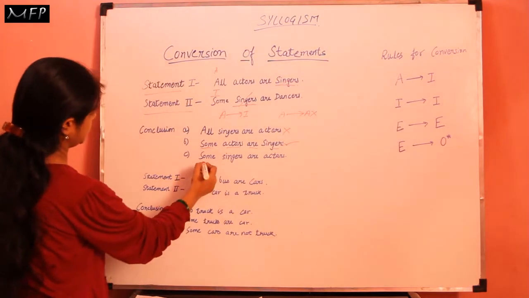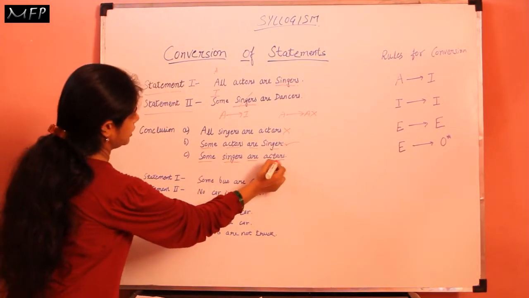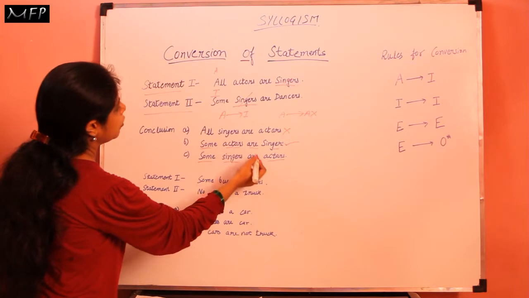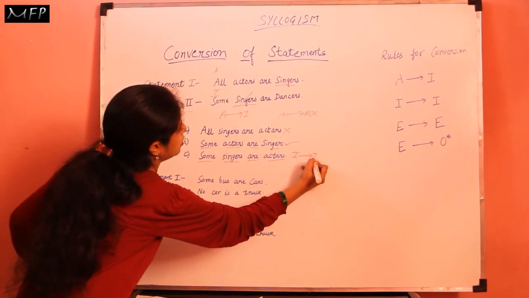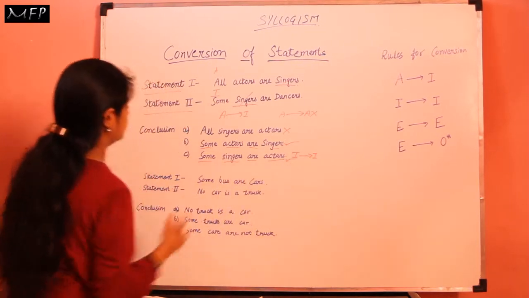Now the third conclusion is some singers are actors. I-type statement can also be converted into I-type statement. So this is also the correct one.